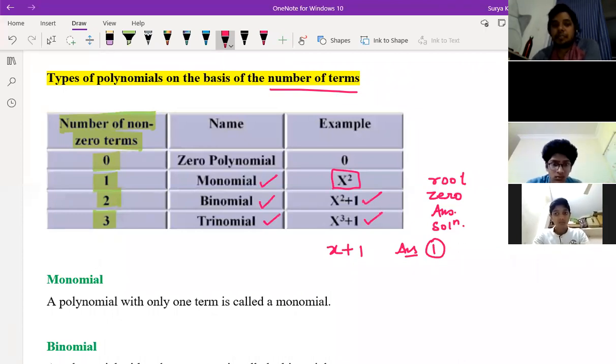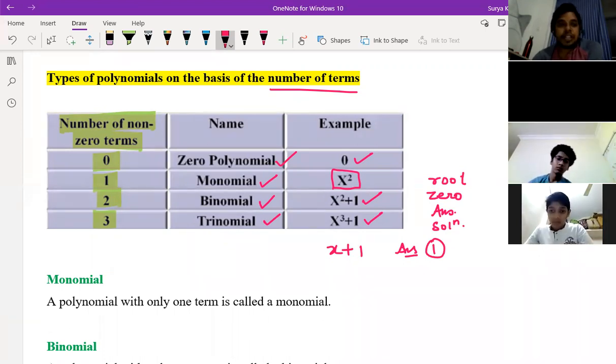And if you are not having any term, that is known as what? Zero polynomial. Zero polynomial can be only 0. You can't write 1, 2, 3, that becomes a constant. So zero polynomial means 0. Example is 0. Monomial is having only one term. Binomial is having two terms. Trinomial is having 3 terms. Is it clear, children?